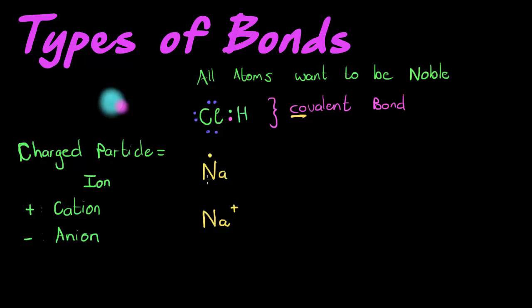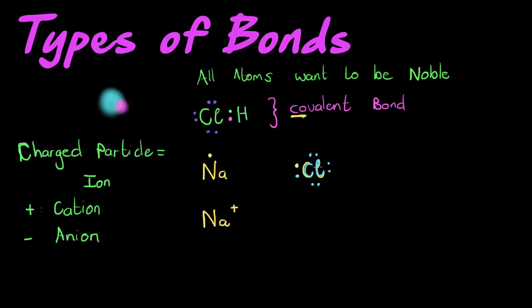So what would happen with this one electron? Where would it go? Well, it needs to give it somewhere. It can't just be eliminated from its structure. So it could give it to chlorine. If chlorine were to receive that extra electron, it used to have 7. Now it takes this extra one from sodium, and now it's got 8.